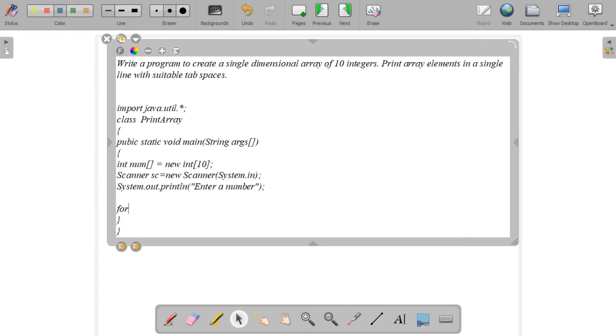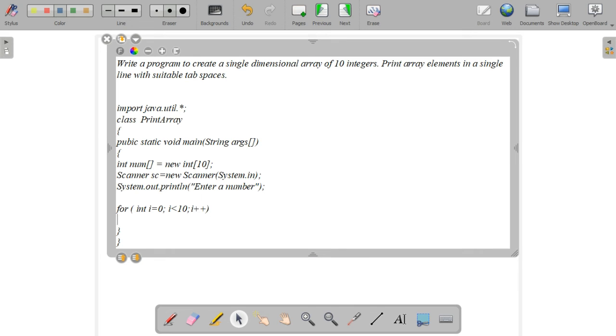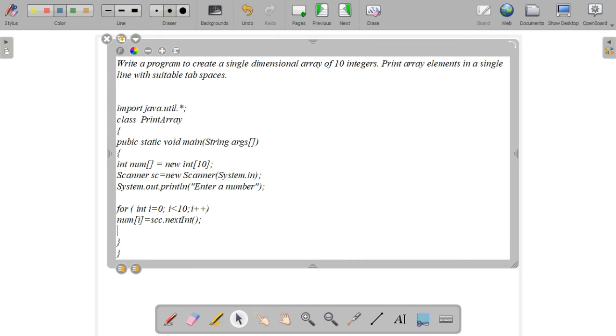Then what is the next step? We need to read the values. 10 values we need to read. That's why we are using the concept I equal to 0, I less than 10, I plus plus. Inside the for loop, what is the reading statement? The array variable num of I equal to sc dot nextInt of semicolon. So in this for loop, reading the values is over.